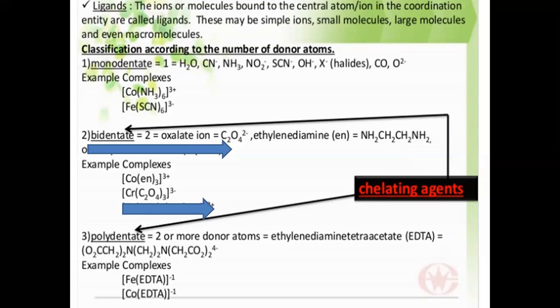Examples are the oxalate ion and ethane-1,2-diamine. Then polydentate: a ligand with more than two donor atoms is known as a polydentate or multidentate ligand. For example, diethylenetriamine or EDTA. EDTA is ethylenediaminetetraacetate.